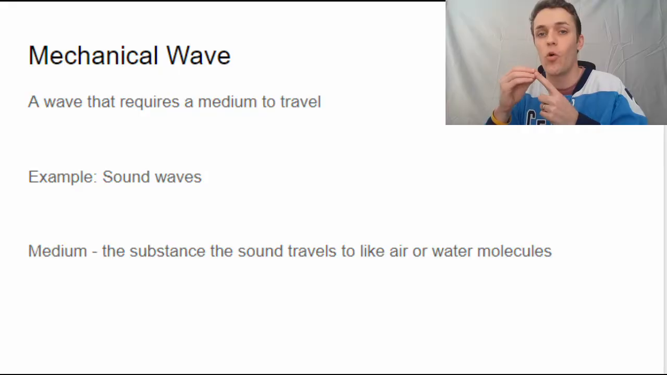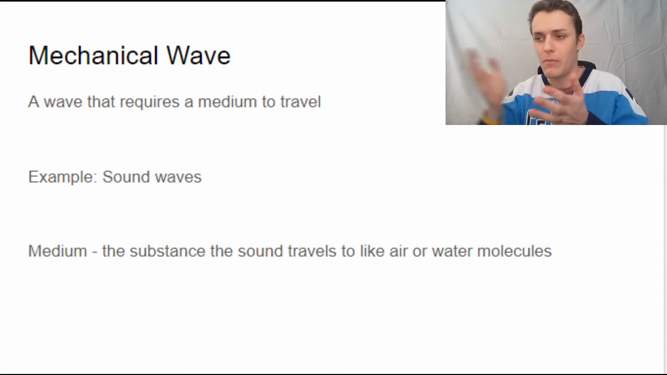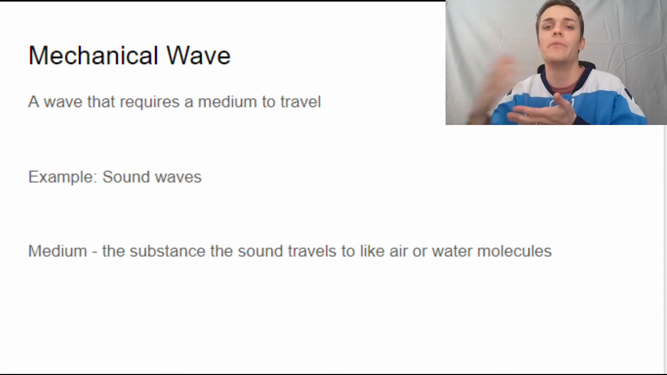Mechanical waves are waves that require a medium to travel. And what's a medium? A medium is like the means of travel, the substance that the wave is traveling in. So mechanical waves need a substance to travel in. It's like sound. Sound travels through air molecules, right? If we were in space and someone yelled, you couldn't hear them because there's no air for the sound to travel through. So sound is a mechanical wave because it needs a medium.